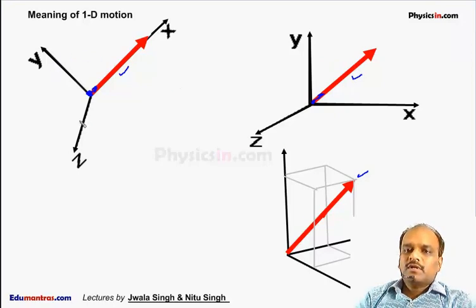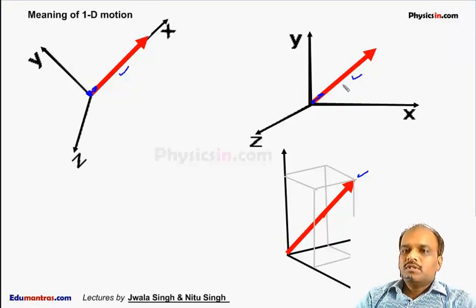But if I change the coordinate system, this is called one-dimensional motion, this appears to be two-dimensional, and this appears to be three-dimensional. But as we know, the motion is the same.